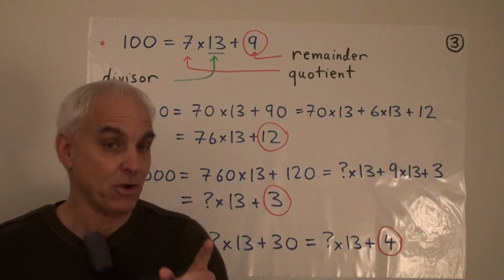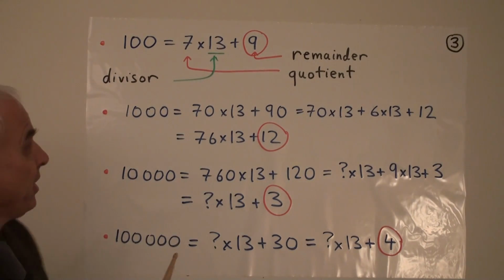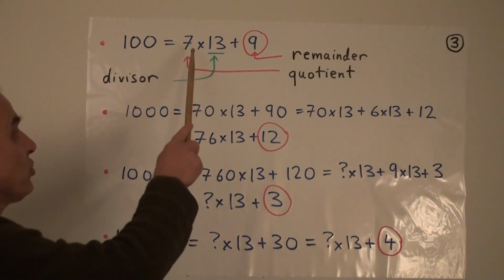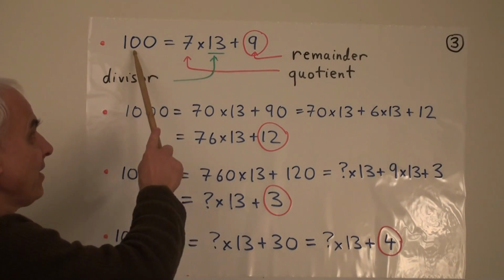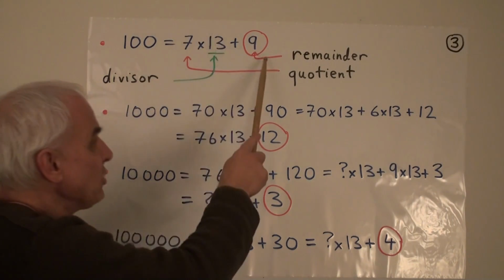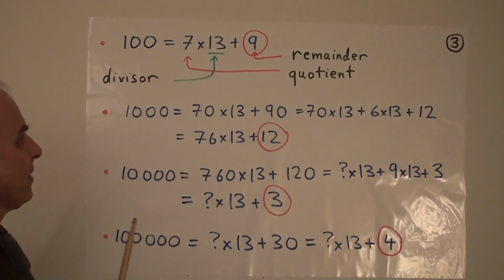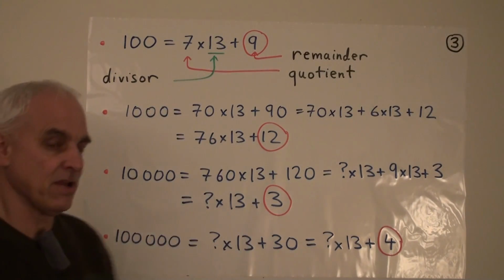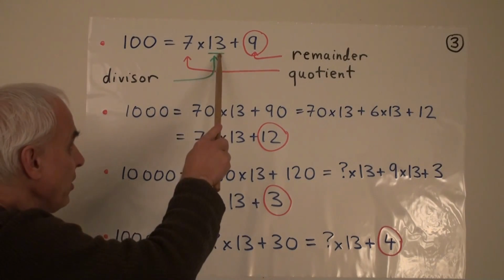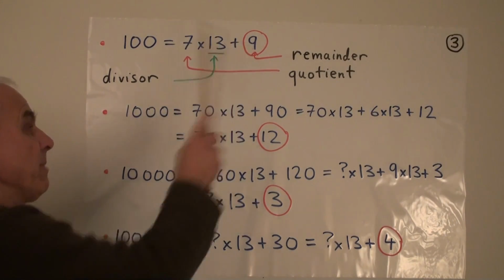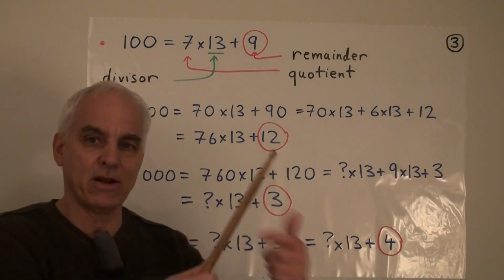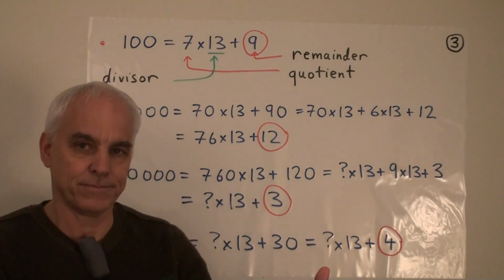All right, let me remind you of some notation when we divide one number by another. If we divide 100 by 13, as we've just done, then we get a quotient of 7. So 13 goes into 100 7 times. And then there's a remainder of 9. And we say that the 13, the thing that we're dividing by, is called the divisor. So there's the divisor, there's the quotient, and there's the remainder. So this expresses completely that arithmetical operation of long division that we've done.